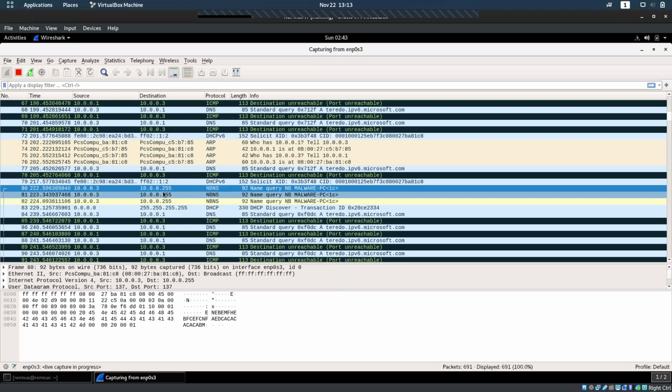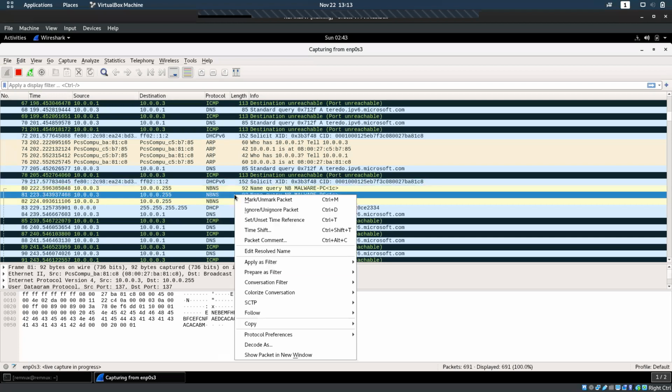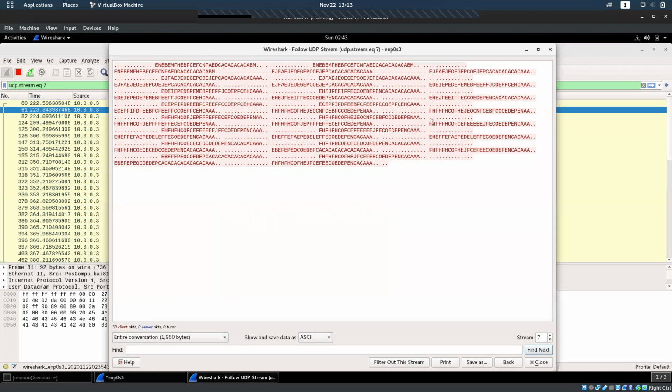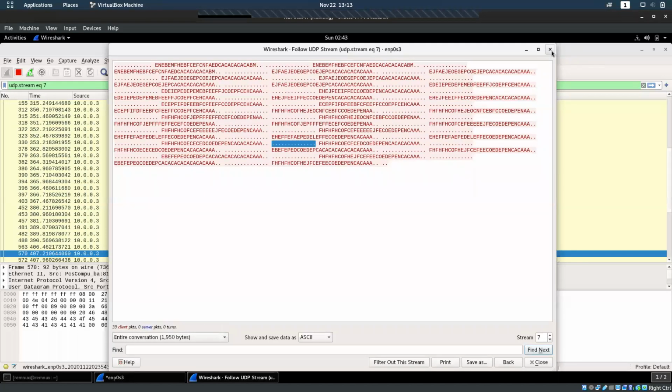If we can see, it's a UDP packet. There is nothing serious in it.